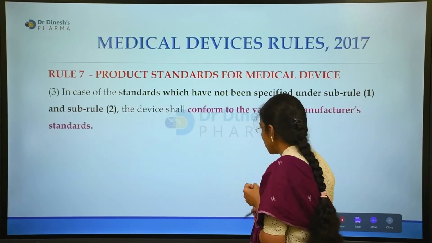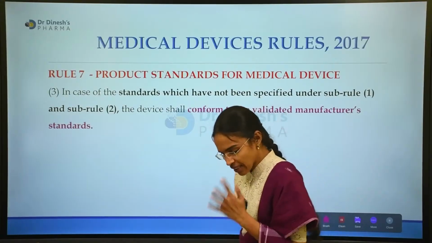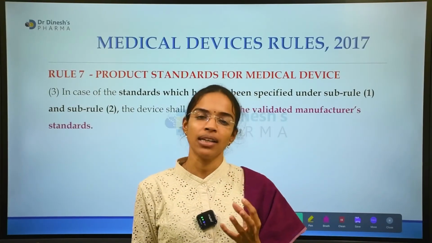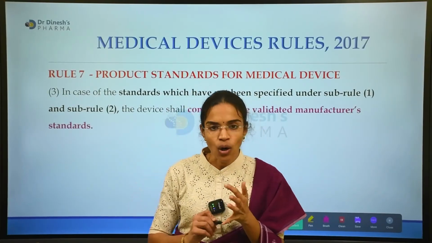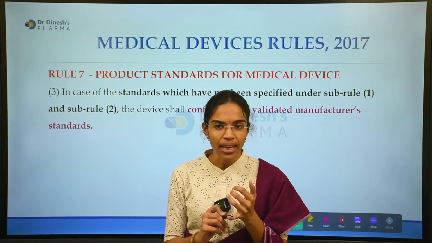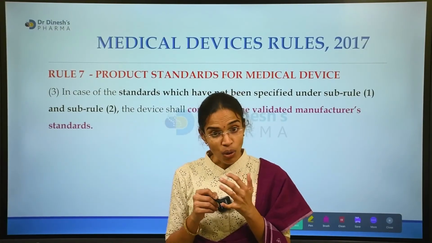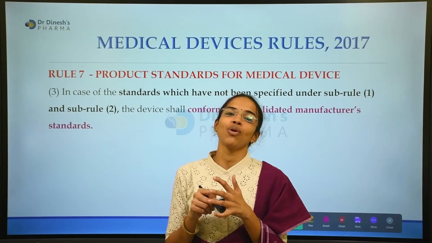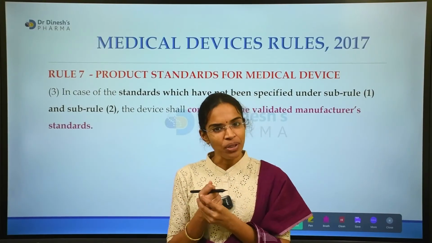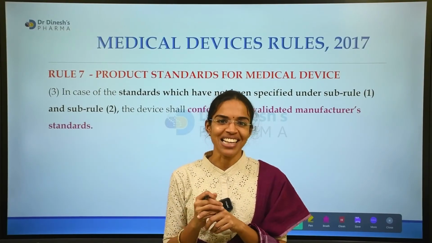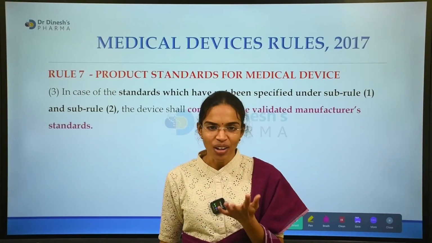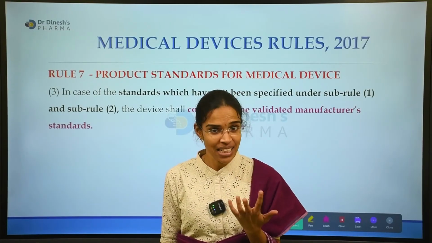Next, if a particular medical device still does not comply with the BIS standards and also does not fall under the ISO or IEC standards, what does the licensing authority do? How are the product standards established?